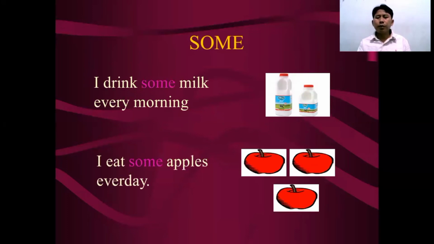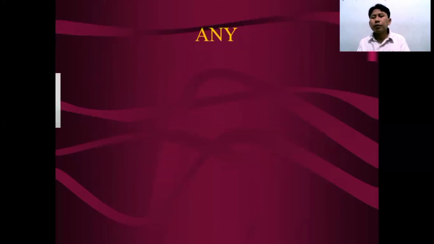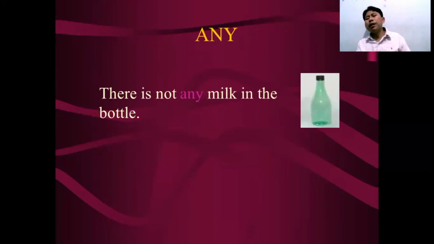I ate some apples. Now we will study any. It is used in negative sentences with both countable and uncountable nouns. For example, there is not any milk in the bottle. Remember, if you want to make a negative sentence, usually there is not, don't, and so on. There must be any.